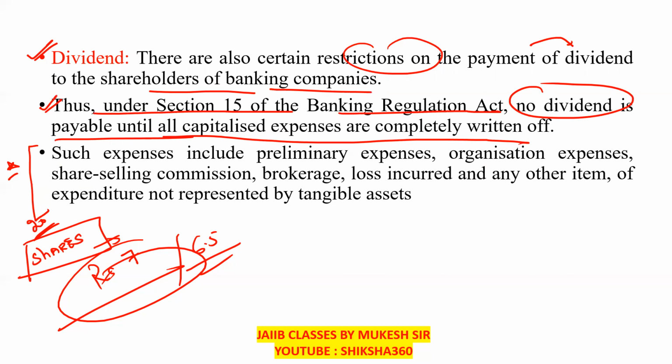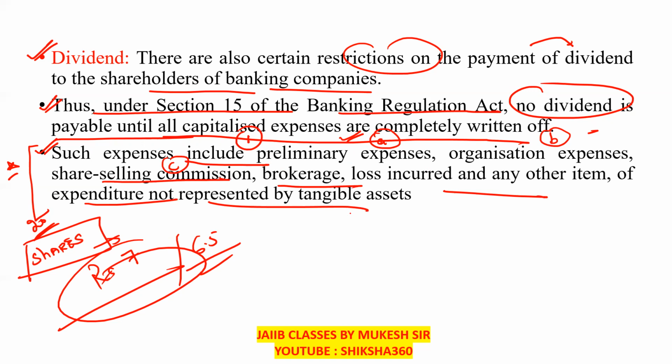What are these expenses? Such expenses include preliminary expenses. This is a one mark question; sometimes they ask what expenses are included before declaring the dividend. First is the preliminary expenses, second the organization expenses, third the share selling commission, fourth the brokerage, fifth the loss incurred, and any other item of expenditure not represented by tangible assets.